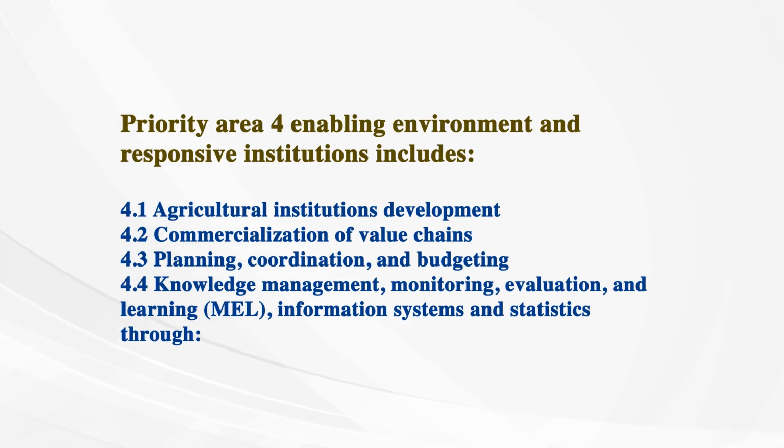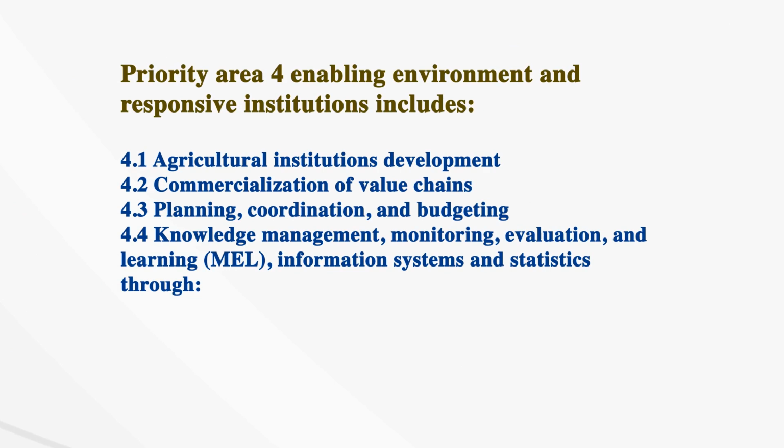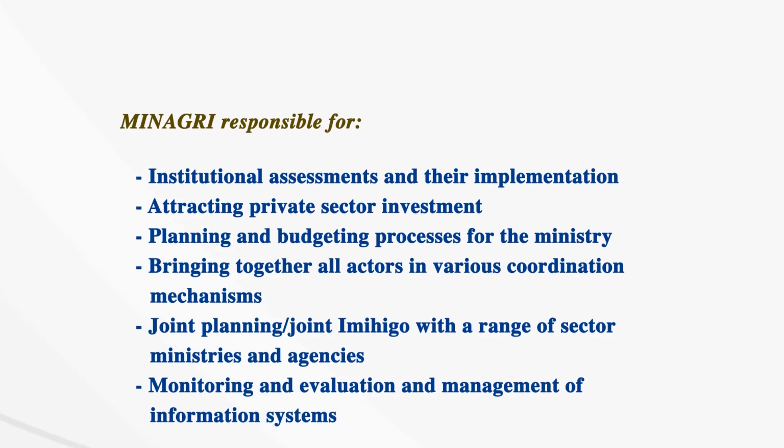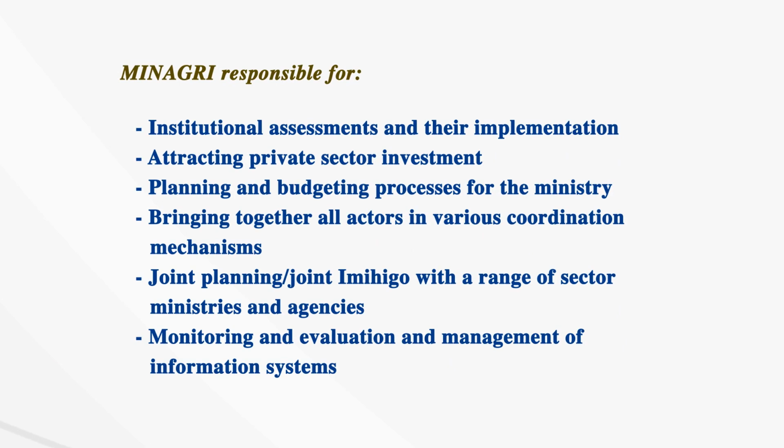Priority Area 4, Enabling Environment and Responsive Institutions includes agricultural institutions development, commercialization of value chains, planning, coordination and budgeting, knowledge management, monitoring, evaluation, and learning information systems and statistics through Minagri, responsible for institutional assessment and their implementation, attracting private sector investment, planning and budgeting process for the ministry, bringing together all actors in the various coordination mechanisms, joint planning, joint imihigo with a range of sector ministries and agencies, monitoring and evaluation and management of information systems.